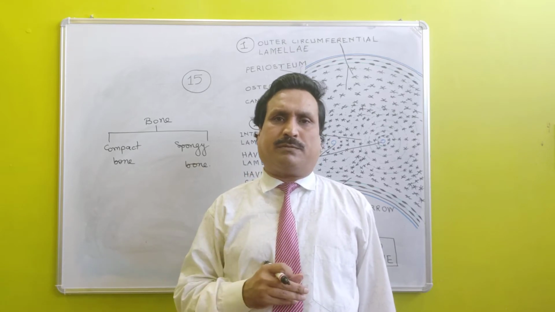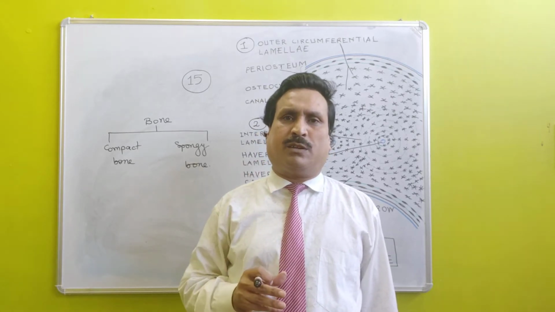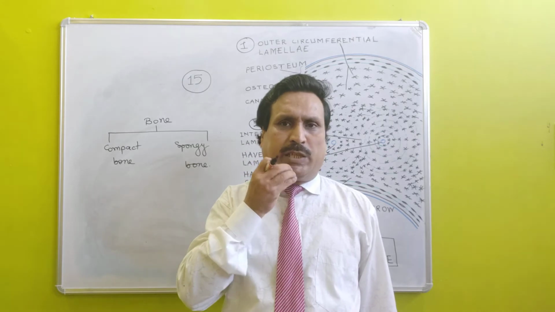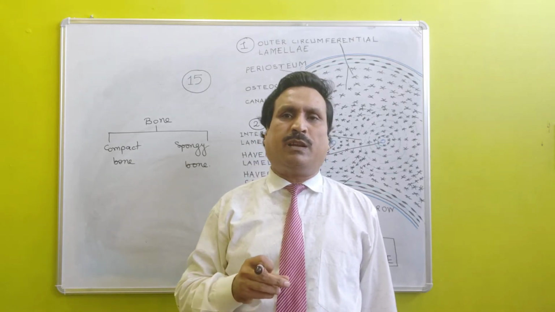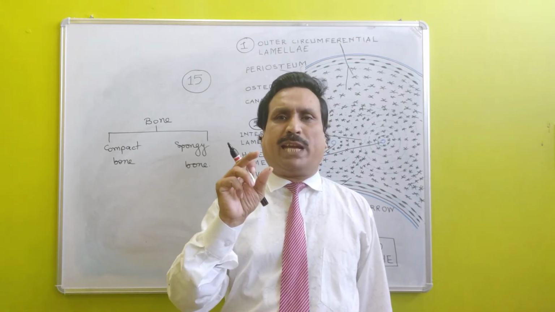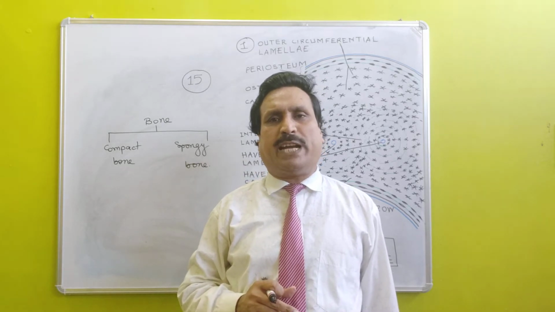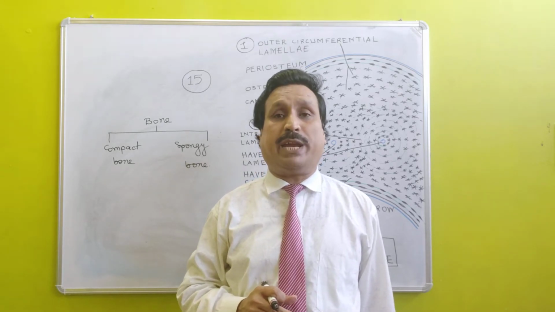The network of plates of inorganic matter forms many fine tube-like structures. Those fine tube-like structures are called trabeculae.